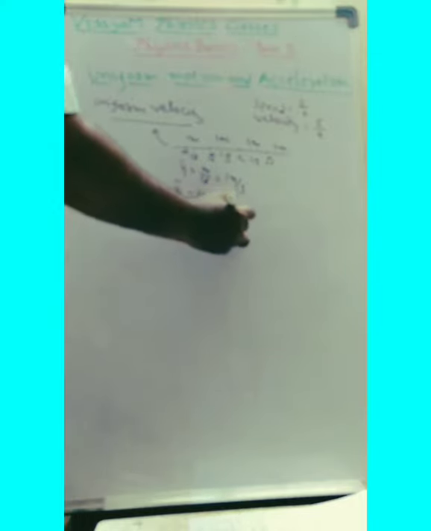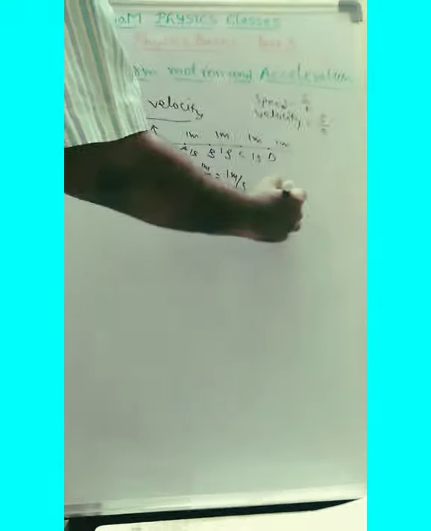Now let us see V2 here. What is V2? Let us start from A only. A to C is 2 meters, in 2 seconds time. Again, it is 1 meter per second. Then look at V3.